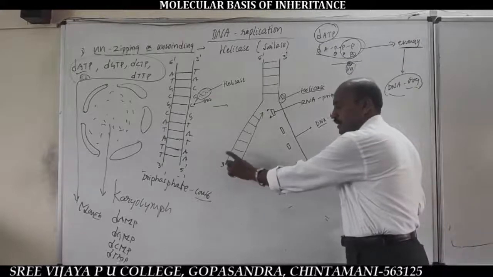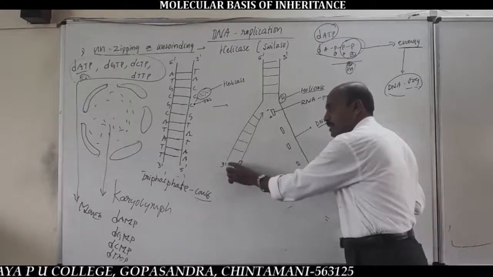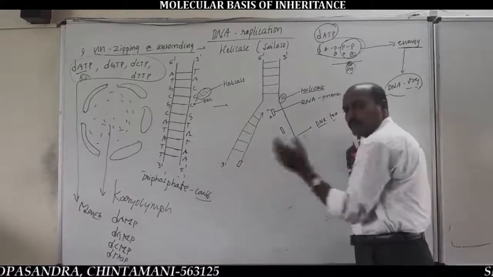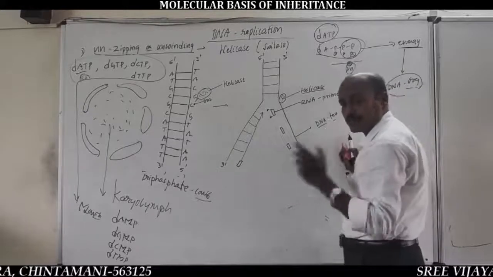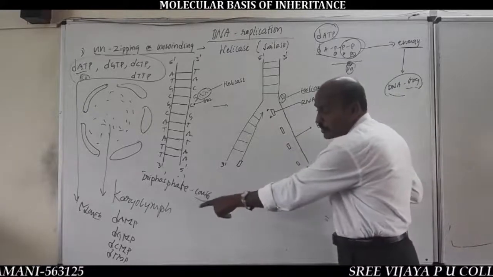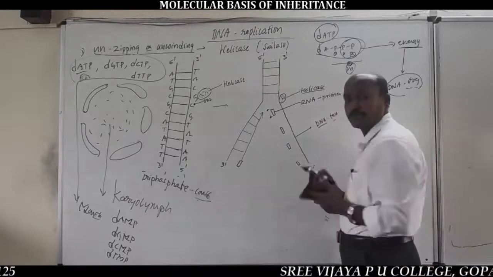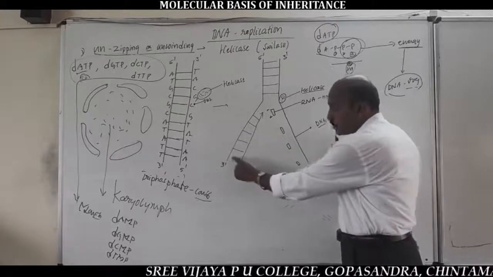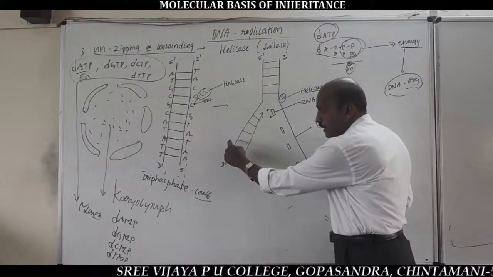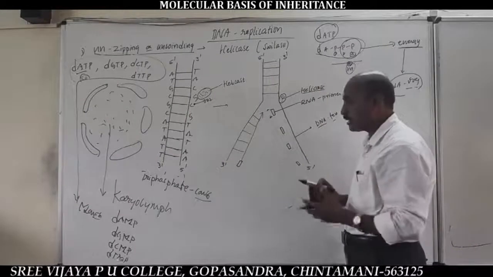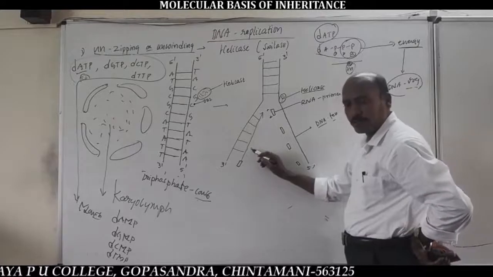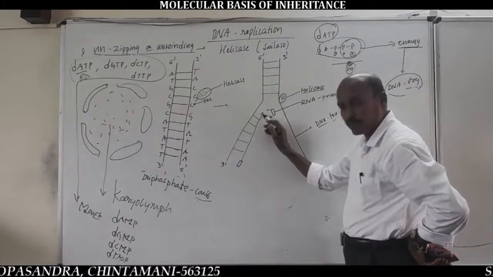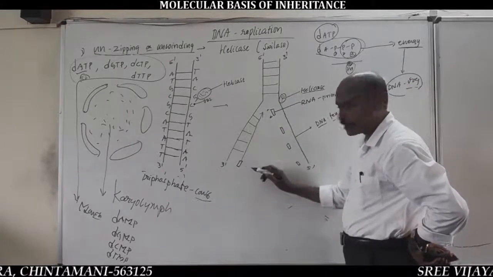See here, the synthesis or formation of new chains takes place on the old DNA template strands by the addition of DNA nucleotides, only after converting them into the monophosphate nucleotides. So here, on one of the old DNA template strands, the addition of DNA nucleotides is continuous, very important, never discontinuous, continuous towards the replication fork, towards the inner side, from